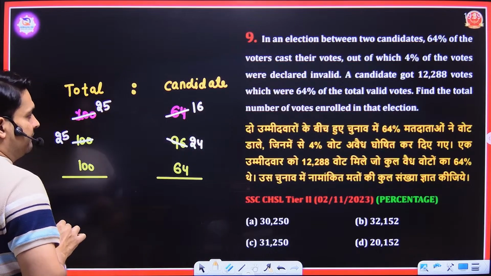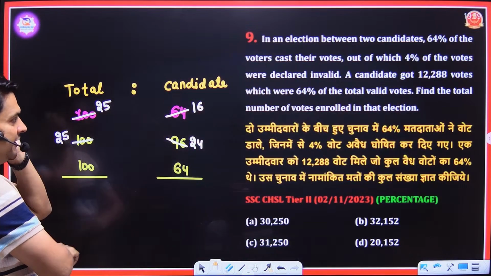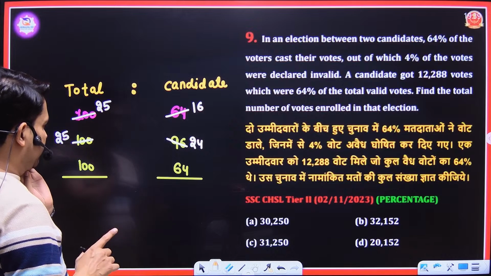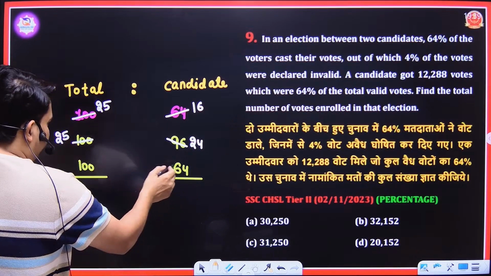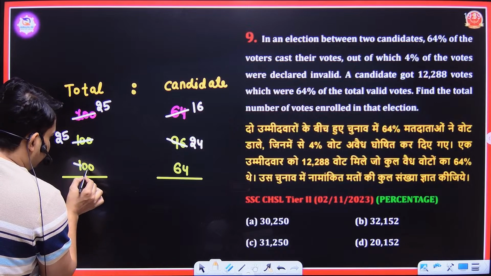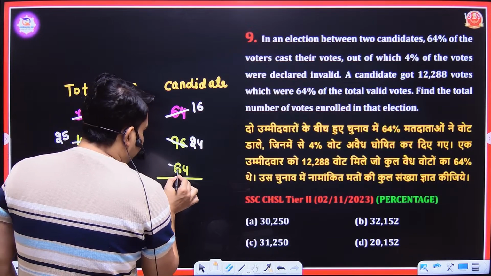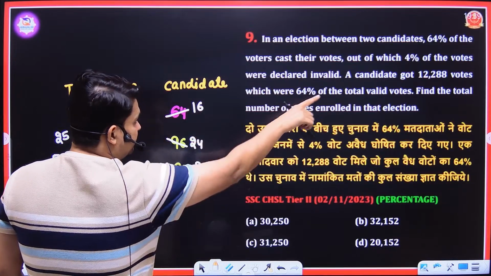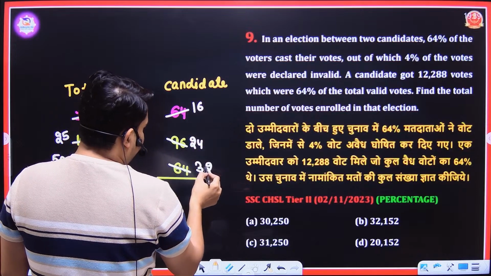Because the unit digit is 8 here, so try to make that unit digit here. I have 6 fours are 24. Here is 2. Can you make here 2? Yeah, I can make here 2. If I divide by 2, then I have 50 here and I have 32 here, because their product must be this number. See, 16 into 24 into 32.